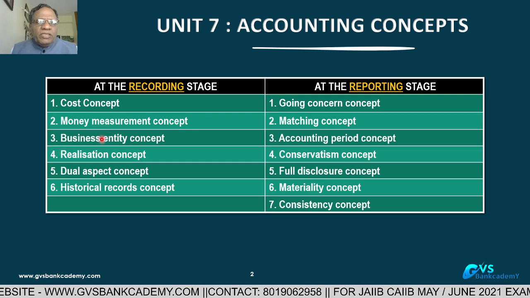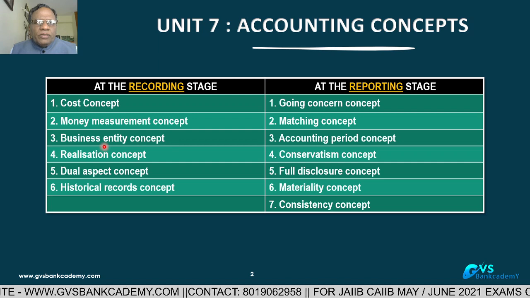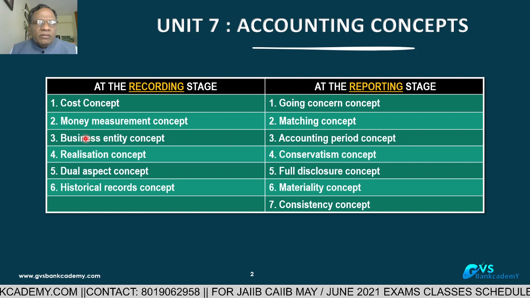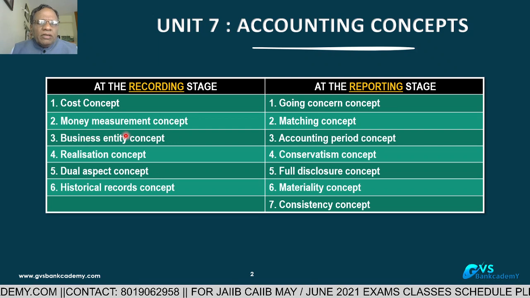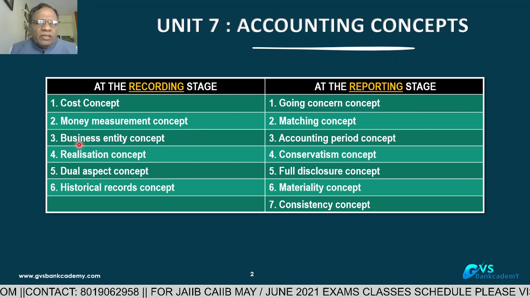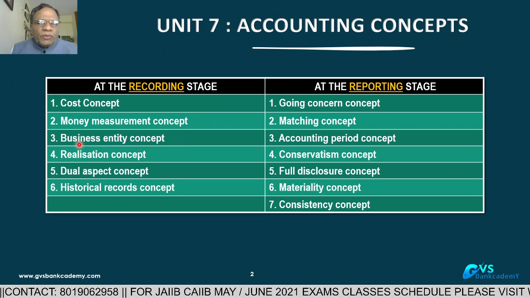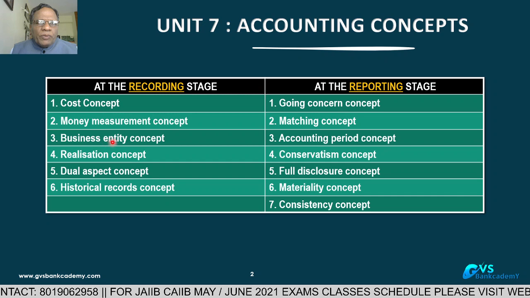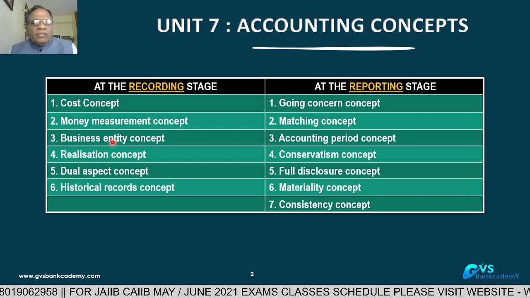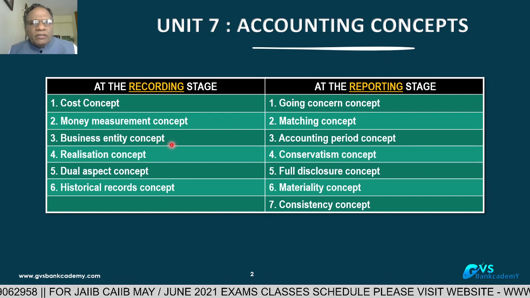Number three, the business entity concept. This is most important. The proprietor is different and the business is different. The proprietor personally is different and the business is different. In the same manner, the company is different and the company's shareholders are different. It means that even though the sole proprietor is doing the business, the business is different and his personal activities are different.